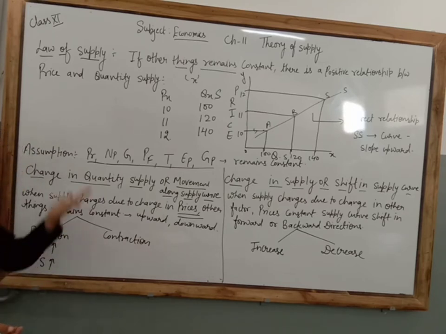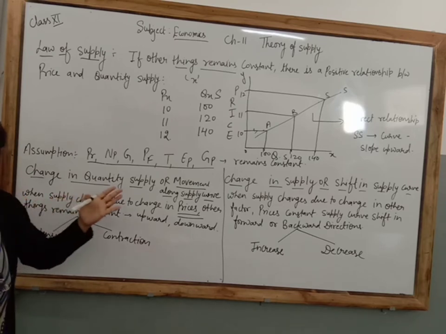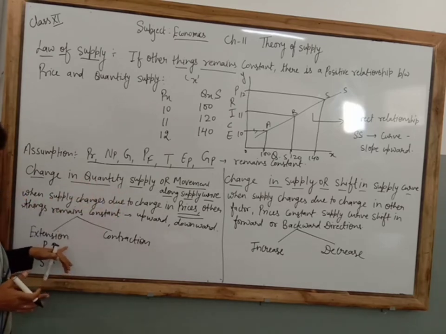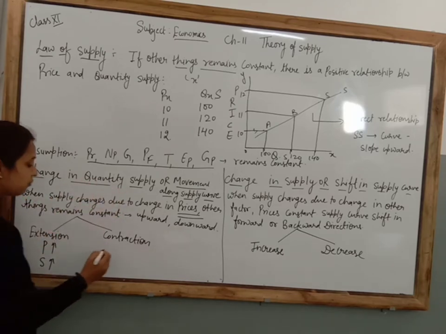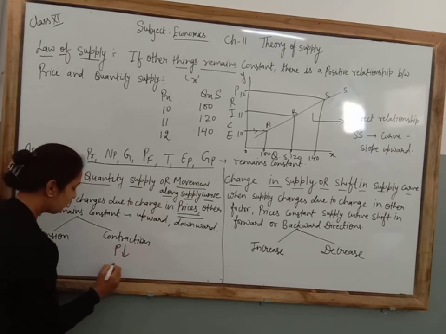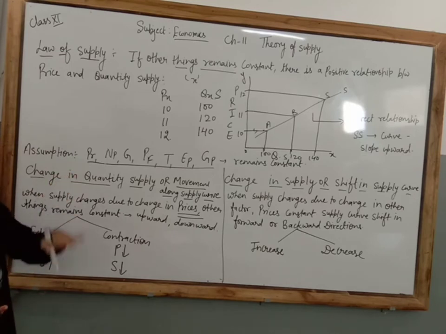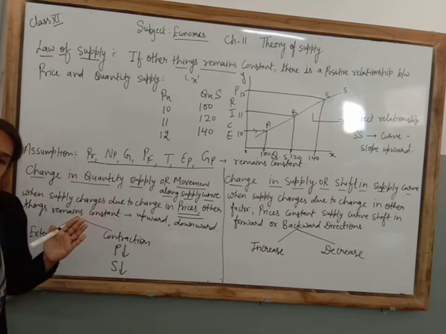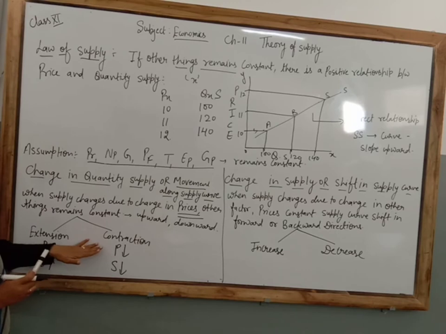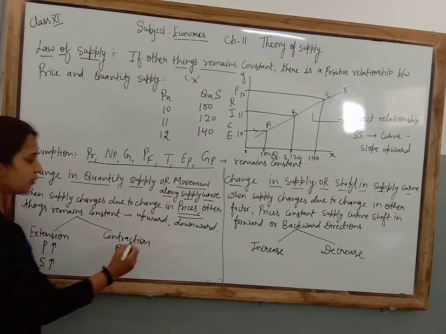When prices increase, quantity supplied extends. That is known as extension of supply. In contraction, when prices decrease, quantity supplied also decreases. When prices decrease, quantity supplied also contracts. That is known as a contraction of supply. Now I am going to explain it to you with a diagram. Look at that.